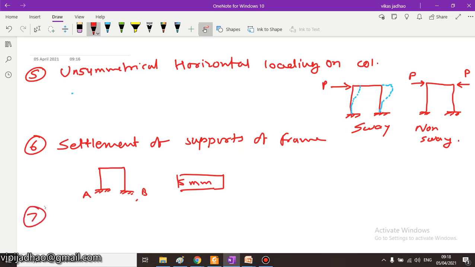Number 7 is a combination of all these 6 cases. If there is some combination of any of the above 6 earlier discussed cases, then sway of the frame will take place. At the same time, if there is some lateral restriction to the movement, let us consider we are having some loading arrangement like this, A B, but there is one lateral restriction like this, then there will be no sway in your frame.